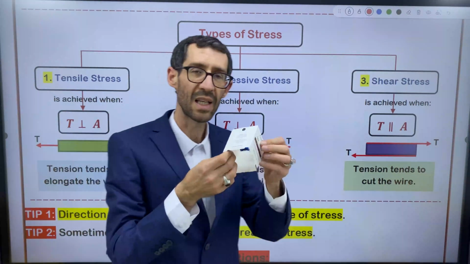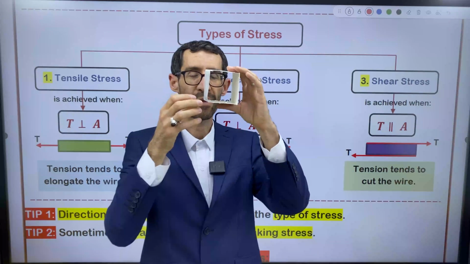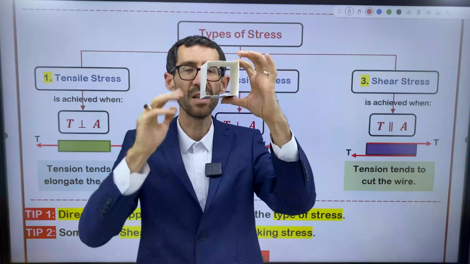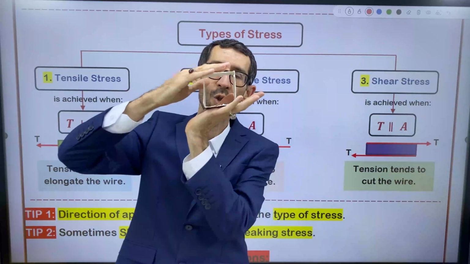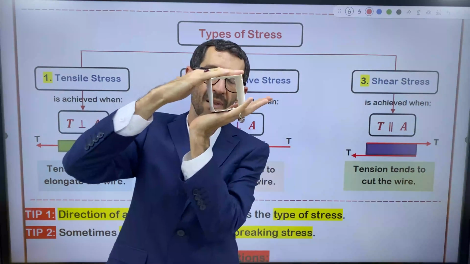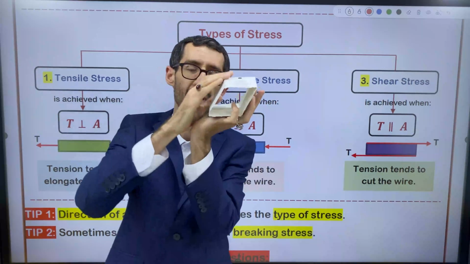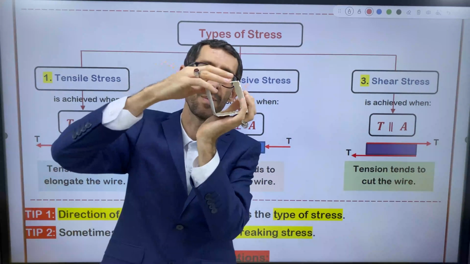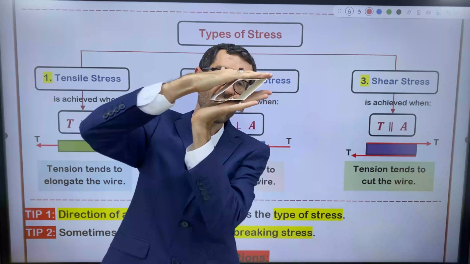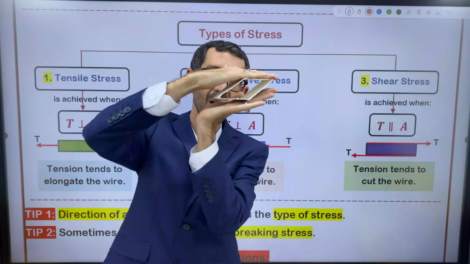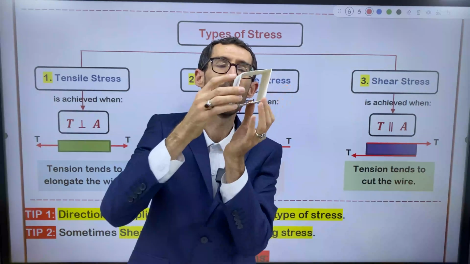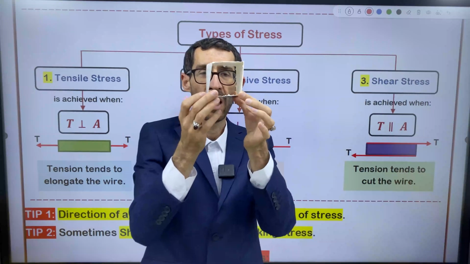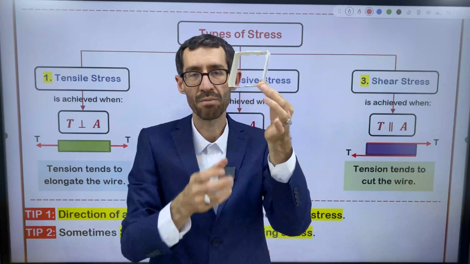We have one more example, and it's very easy. I want you to do it at home. Bring a box, for example. The shape of the box is square. I want you to use two parallel tensions at both the upper and lower surface area of the box, like this. So what happens to the box here? The box changes to a lozenge. This is the original shape of the box, which is actually a square.